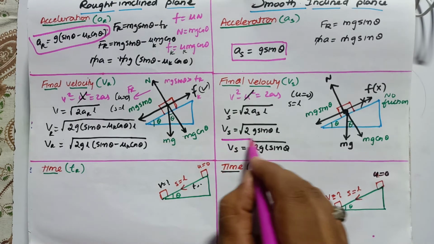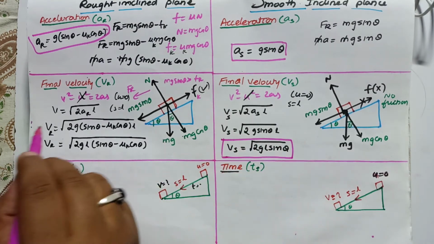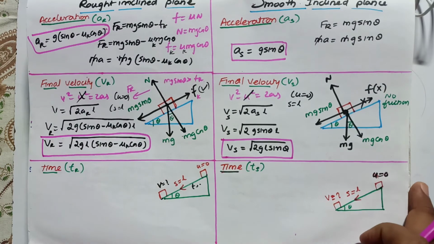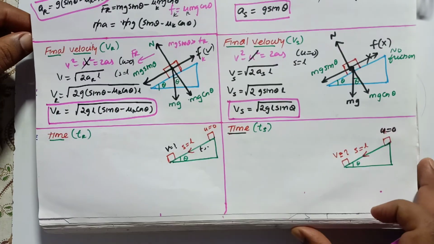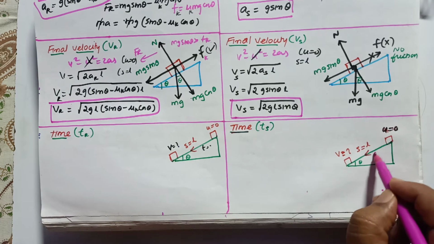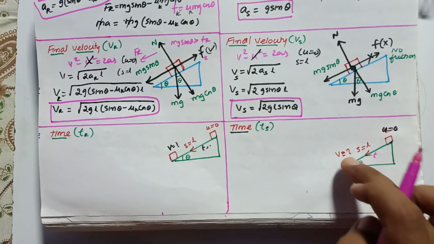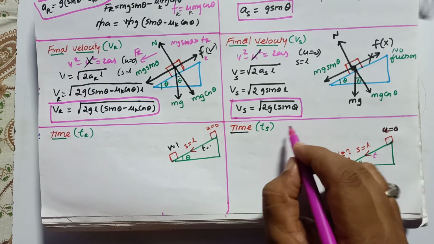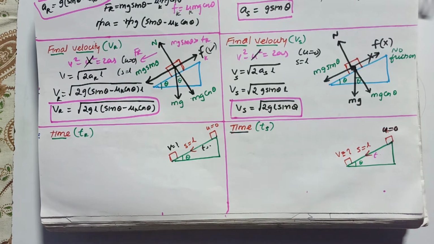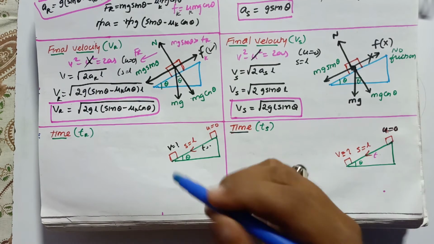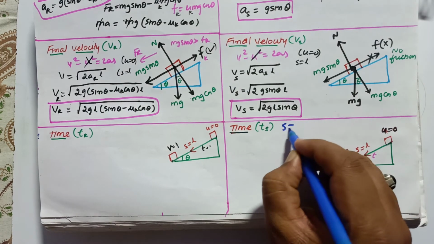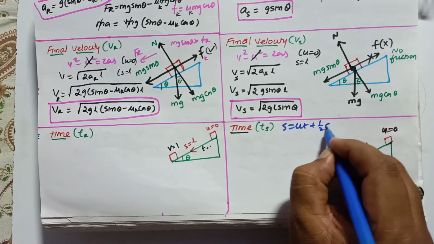Therefore, for a smooth body, this is going to be the final velocity, and for the rough surface, this is going to be the final velocity. Let us find out the time of flight in this case. Here the block is at rest and slides down, and let us consider the time taken to slide from this point to this point as t. Which formula is suitable here? The suitable formula will be s is equal to ut plus half at square.